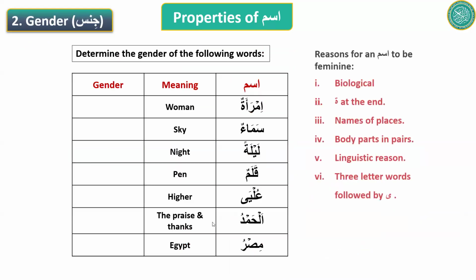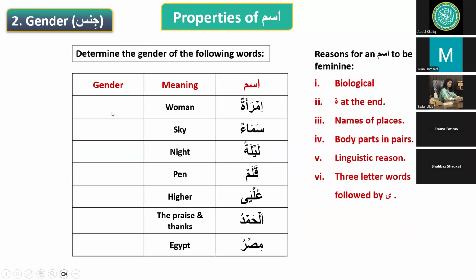Let's do some practice and then we will go to the breakout room and then everybody will get a chance to practice. I have a list of some ism here. In the first column, you see different ism, and we need to determine their gender. Are they masculine or feminine?